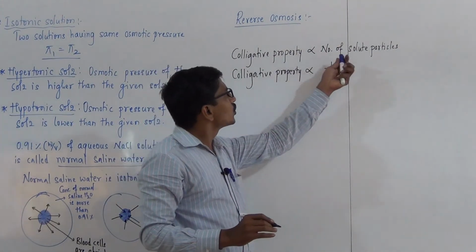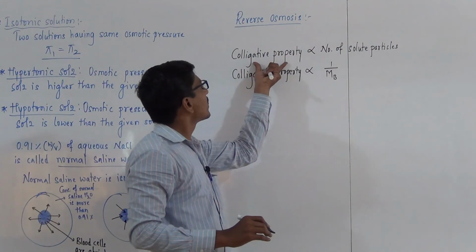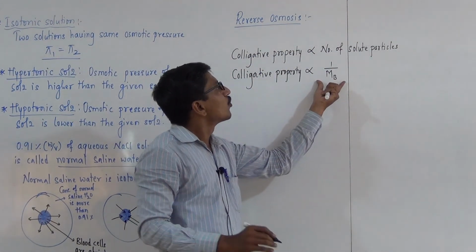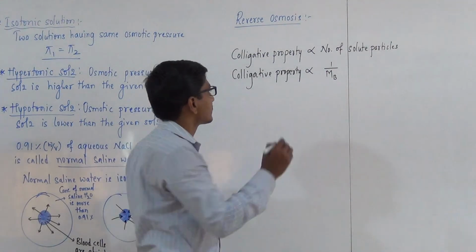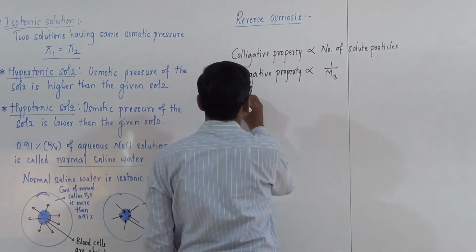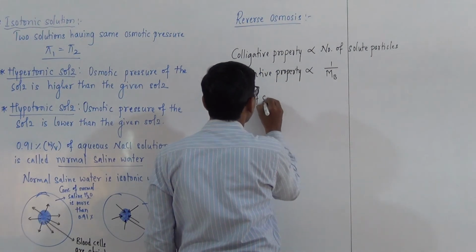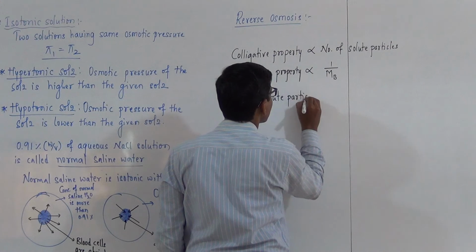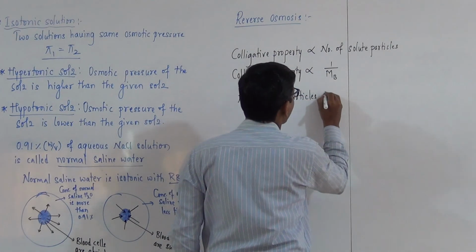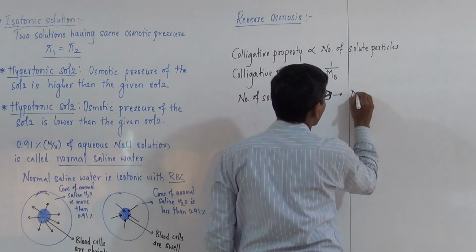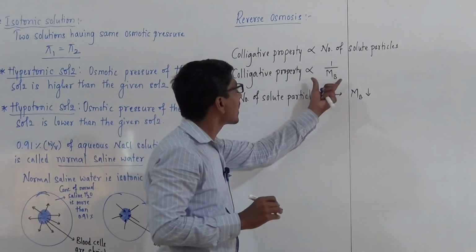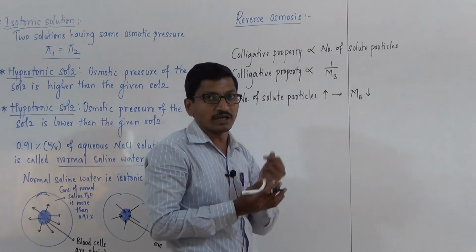If the number of solute particles increases, colligative property increases. If the number of solute particles increases, MB decreases, because these are inversely proportional.